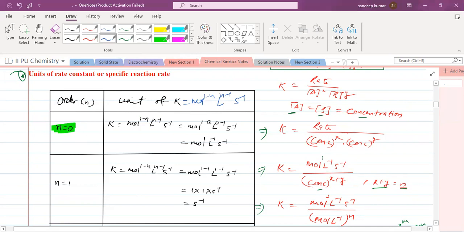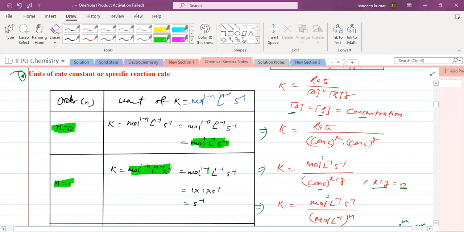So mole to the power 1 minus 0, L to the power 0 minus 1, second inverse. So you will get what? Mole to the power 1, liter to the power minus 1, second inverse. Similarly, when you put n equal to 1, this is a first order reaction. Here in this expression, if you substitute n equal to 1, you will get mole to the power 1 minus 1, liter to the power 1 minus 1, second inverse.